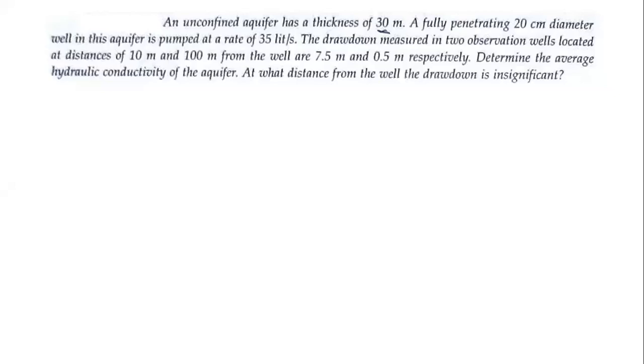Then they have asked us to determine the average hydraulic conductivity of the aquifer. Hydraulic conductivity is nothing but K, a small k we have assumed as a symbol, because different books assume different notations. So we have assumed small k for hydraulic conductivity, and it is asked to calculate. And again they have asked at what distance from the well the drawdown is insignificant.